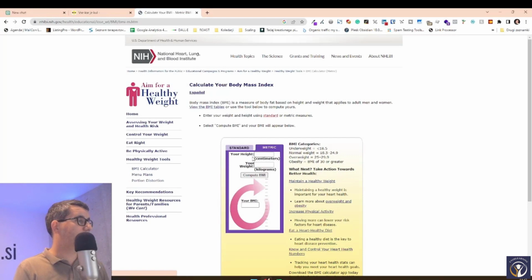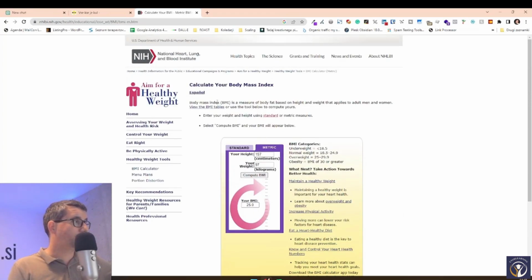Your height and your weight, and it's going to give you your body mass index, right? So my height is 197, my weight is 97, my body mass index is 25. And then it tells you 25 is exactly on the border between normal weight and overweight. And yes, I have to lose weight.